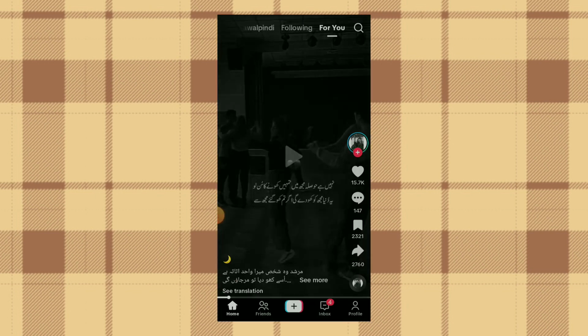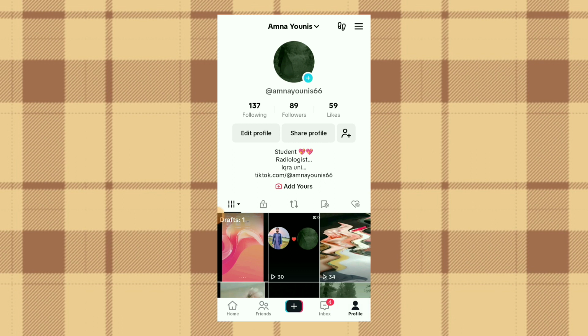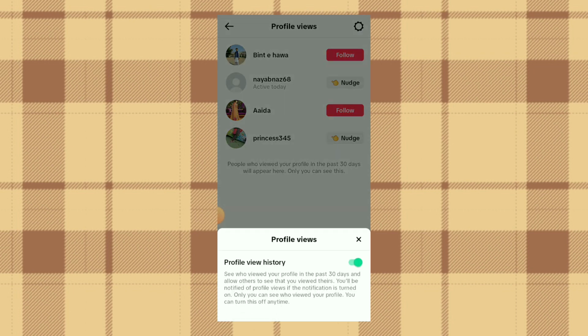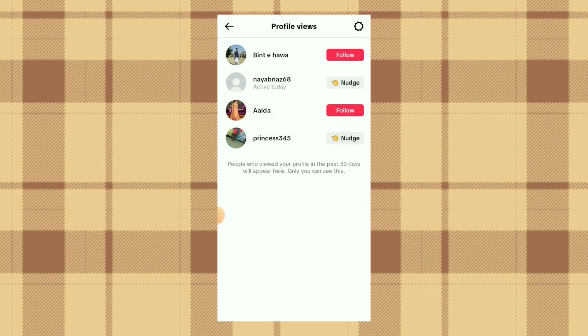Click on the TikTok, click on the profile icon and click on the three dots which appear at the right top corner instead of three lines. Click on these two points and you can see who viewed your profile. You also get a notification in your inbox and you click on this circle and you can see profile view history. If you turn it on, then you can see, and if you turn it off, you cannot see, and other people can also not see this activity.